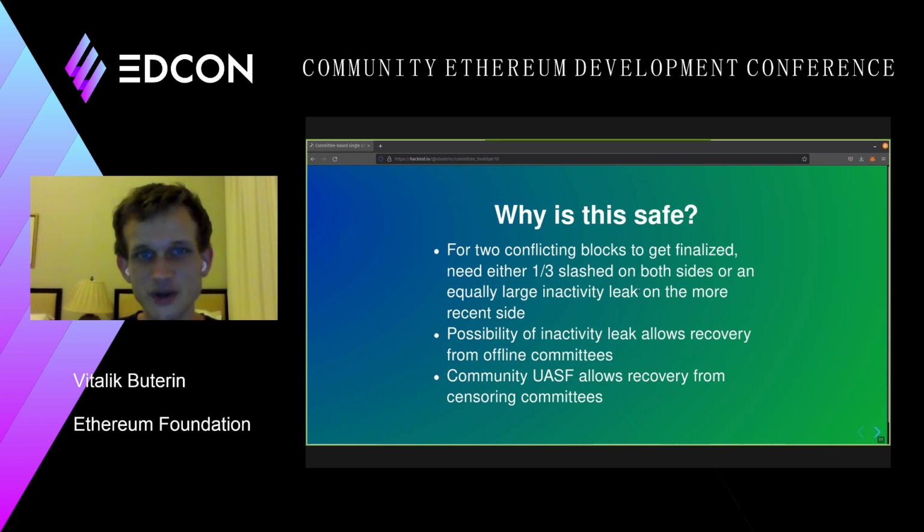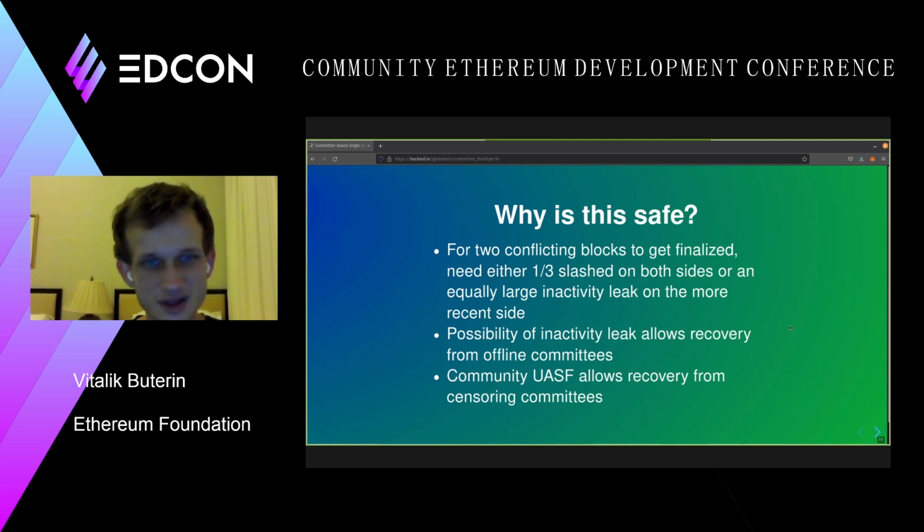So you need to have one of these two things to happen. And the reason why this is true is the same in the committees in this version of consensus as it is in the Casper FFG as it exists today. So exact same logic, except instead of applying to the whole validator set, it applies to a committee. But basically, the first time you have the double finalization, the committee finalizing on the left and the committee finalizing on the right will be the same. And so you just have to have this slashing happen in both cases.